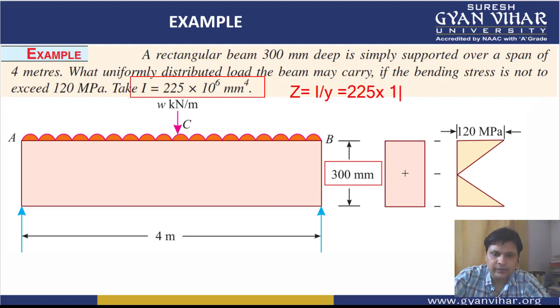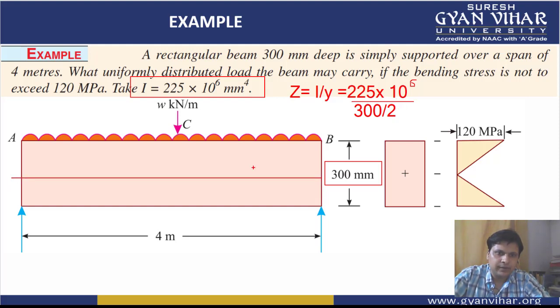The value of Y will be equal to 300 divided by 2, because depth is 300, and Y is equal to depth divided by 2, the distance of the neutral axis from the outermost fiber.